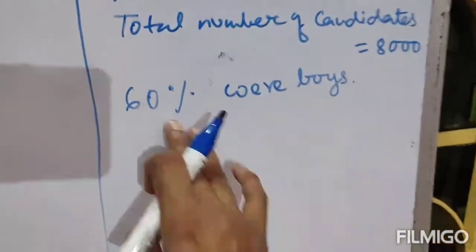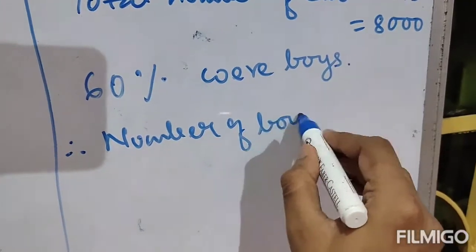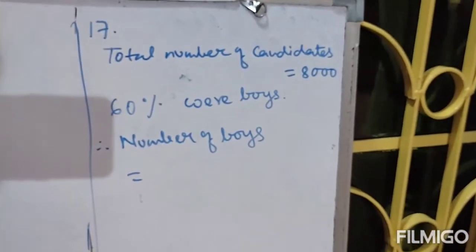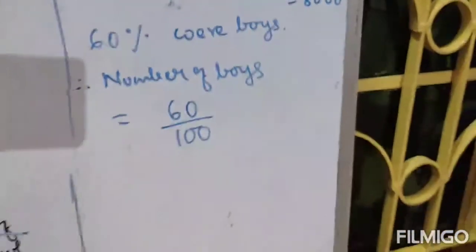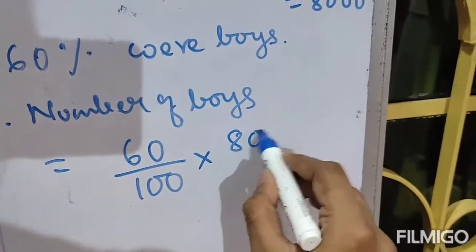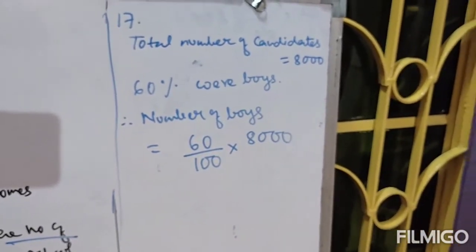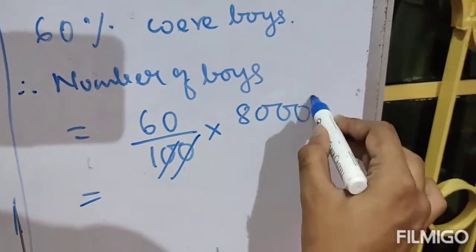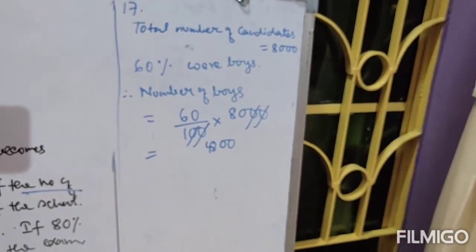Now, what is the number of boys? Therefore, number of boys equals 60% of 8,000. 60% means 60 by 100, and out of 8,000 means you have to multiply by 8,000 to get the number of boys. Clear? Just calculate: 6 8s are 48 and 2 zeros, that means out of 8,000 candidates, 4,800 are boys.